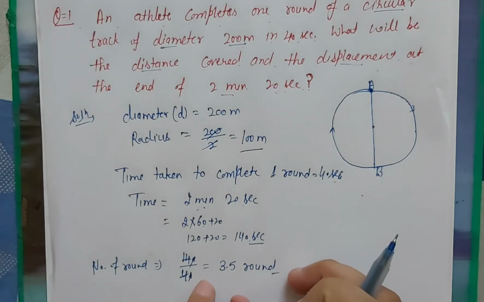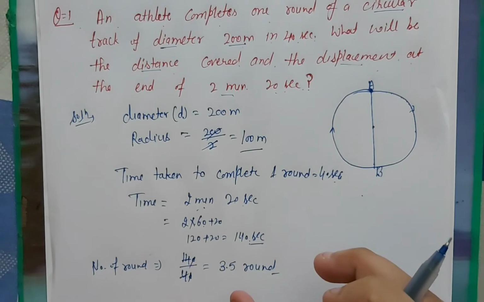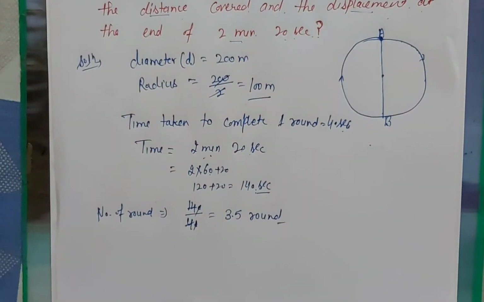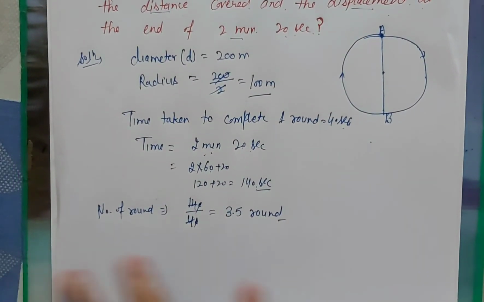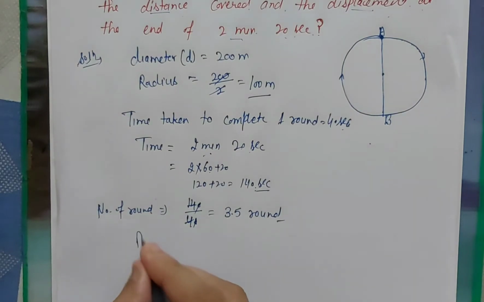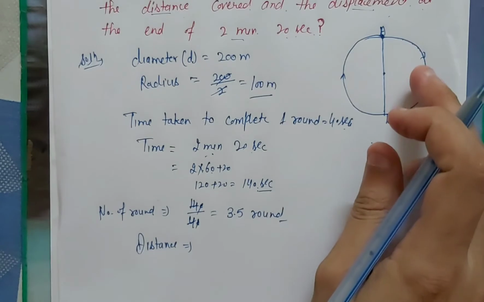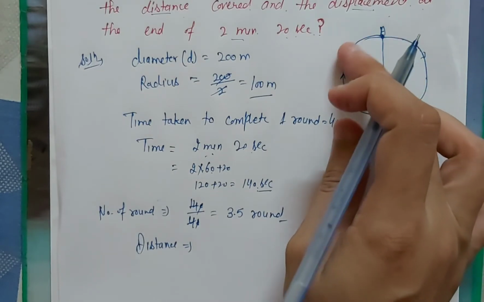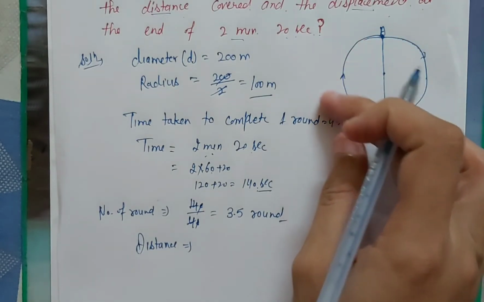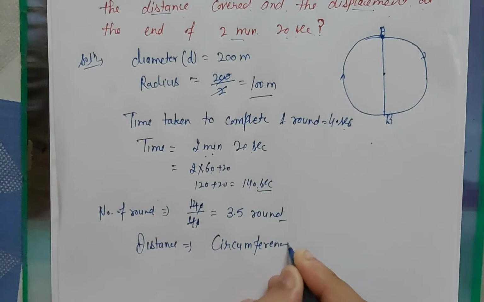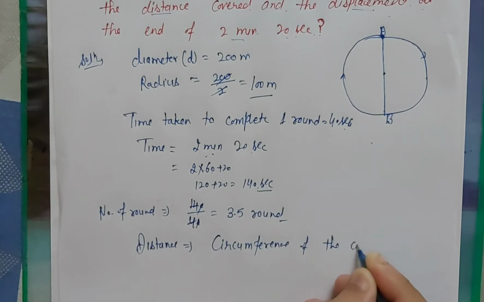So now what is the distance? Okay, as we know, distance in case of a circle is always equal to the circumference of the circle.